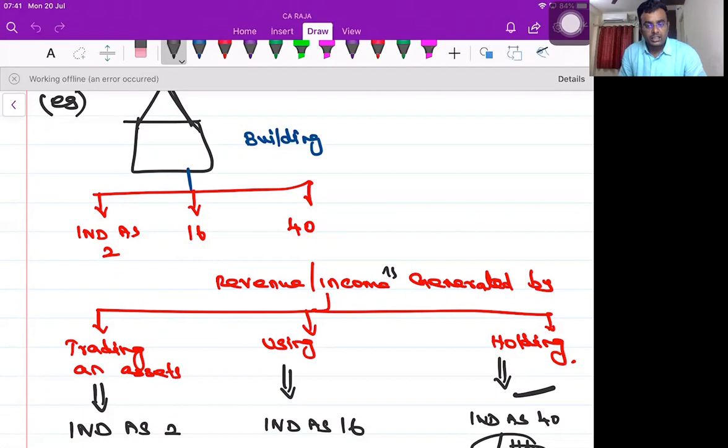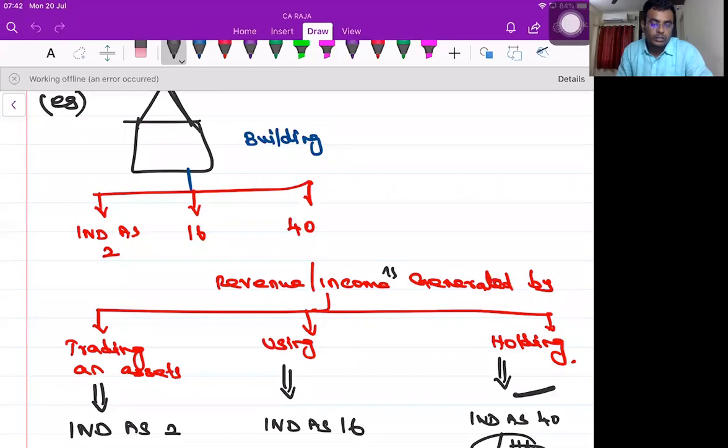In another case, I have constructed one building for my business or professional purpose. I'm going to run my business activities in that particular building. Now, I'm also able to generate income, not by trading that asset, but by using that asset in my business or profession. Hence it goes under Ind AS 16.